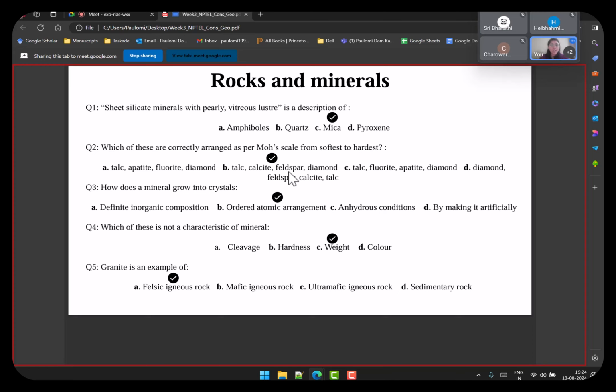Based on that, there are four combinations in these options. You have to pick the one from softest to hardest, so the one which is easiest to make a powder, then to the one which is not. And the answer has diamond at the end, because diamond is the hardest material that you know. Talc, if you remember talcum, is the softest. So talc, and then calcite and feldspar.